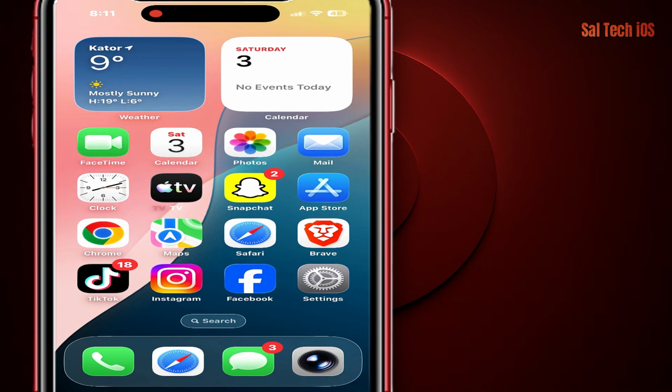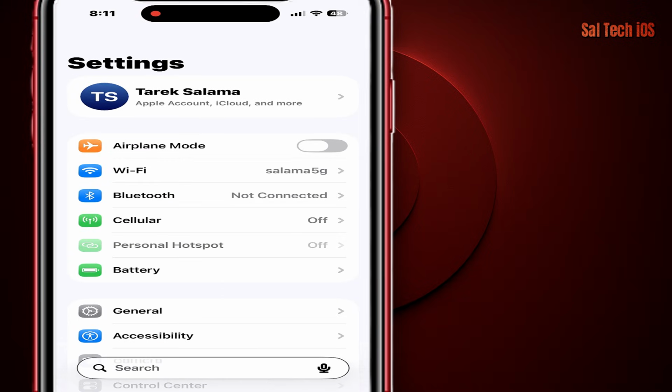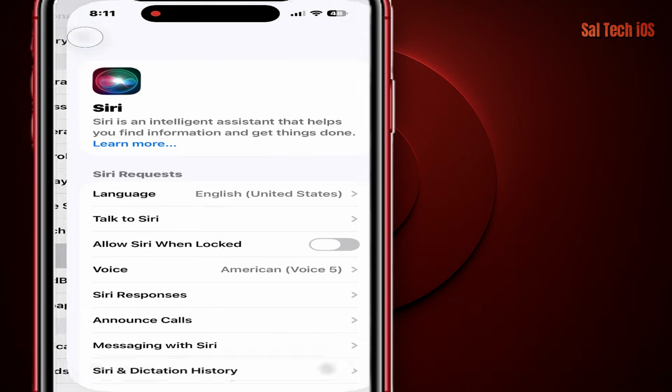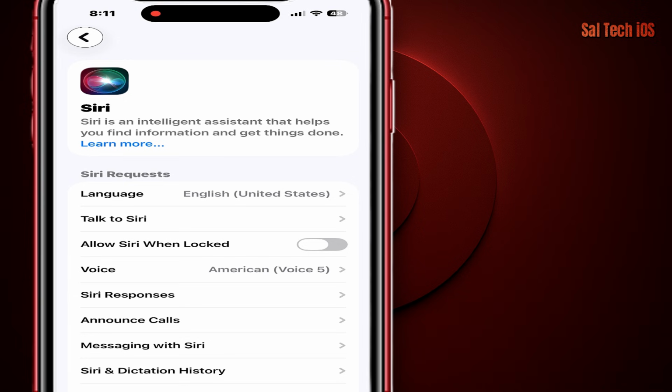The setting we're talking about can be found by going to Settings, Siri, Suggestions.